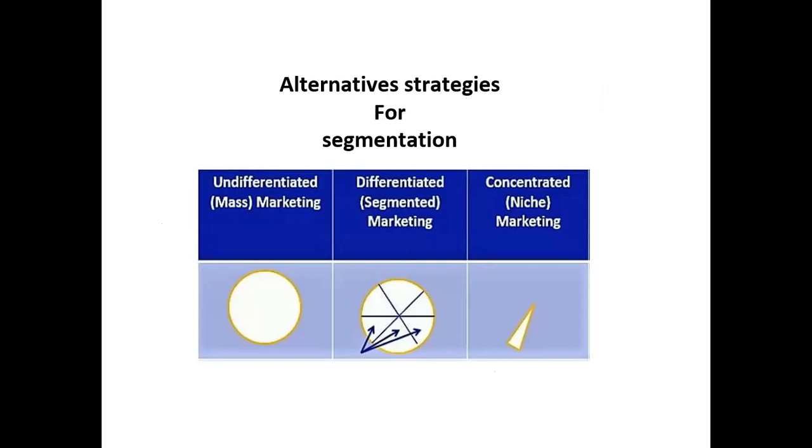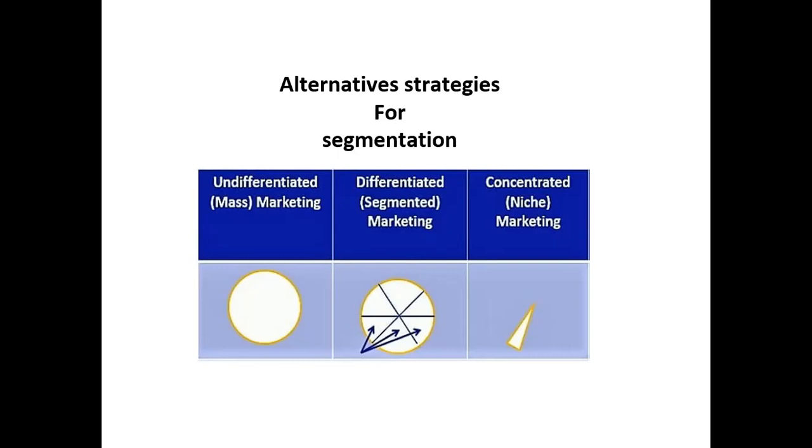Here you can find three diagrams based on how the segmentation is created: the undifferentiated, or mass marketing; the differentiated, or segmented marketing; and the concentrated, that is the niche market. The first one, you can see the full circle, and there is no separation or division here.